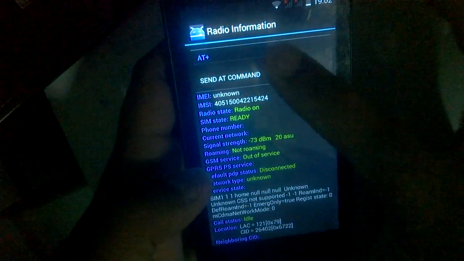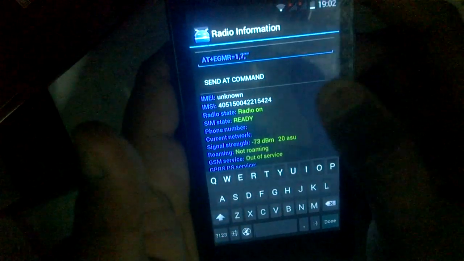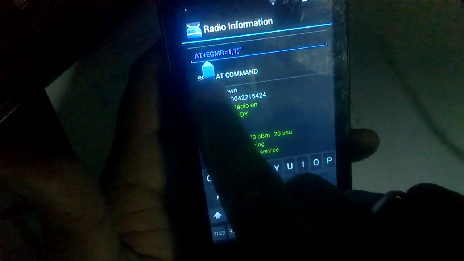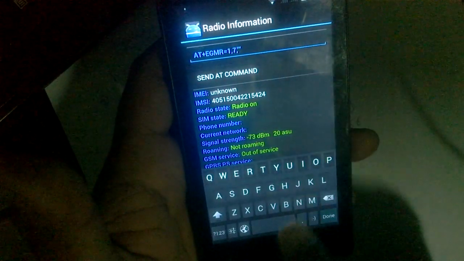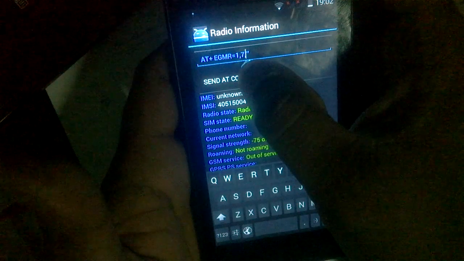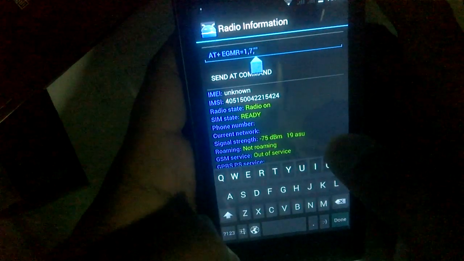Click on phone 1, go here, type E, or type AT. Put a space between AT plus and EGMR. Now I'm putting one space. Come here, do not delete anything, just come to the center of the command.